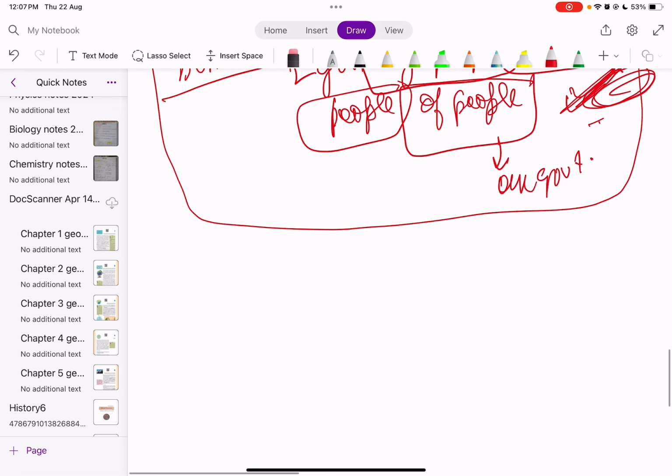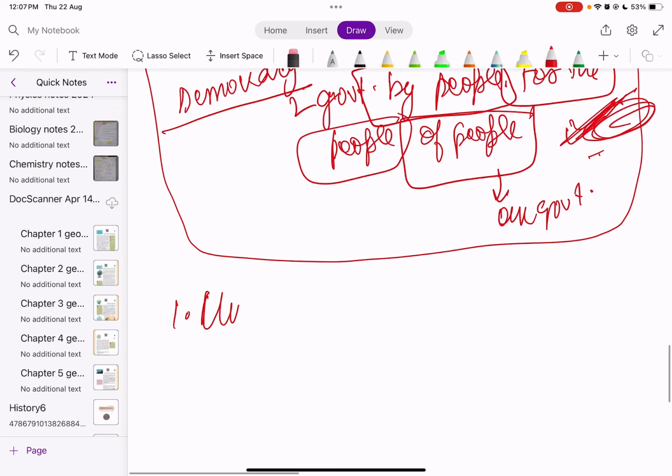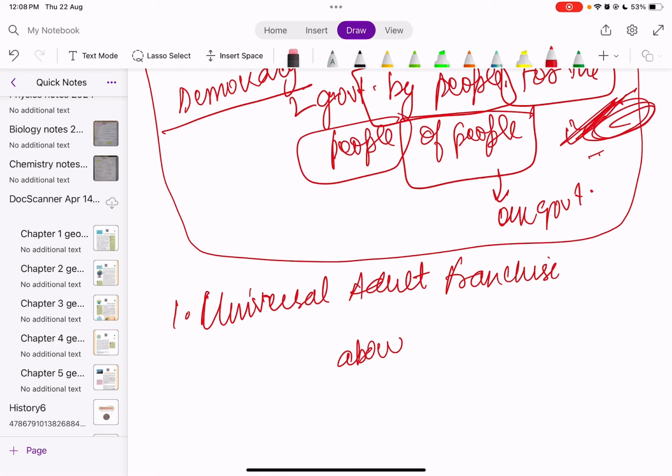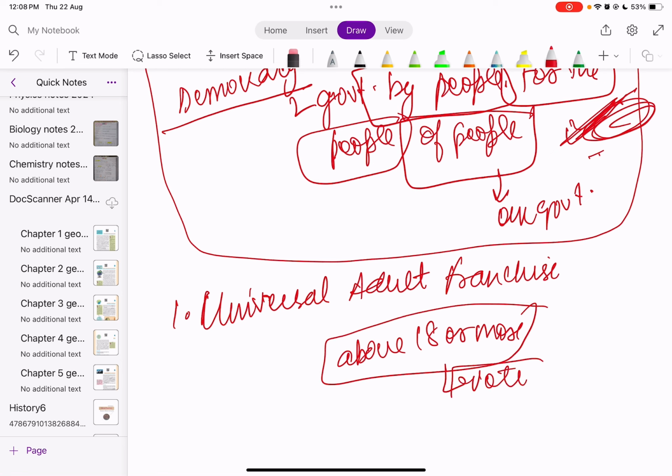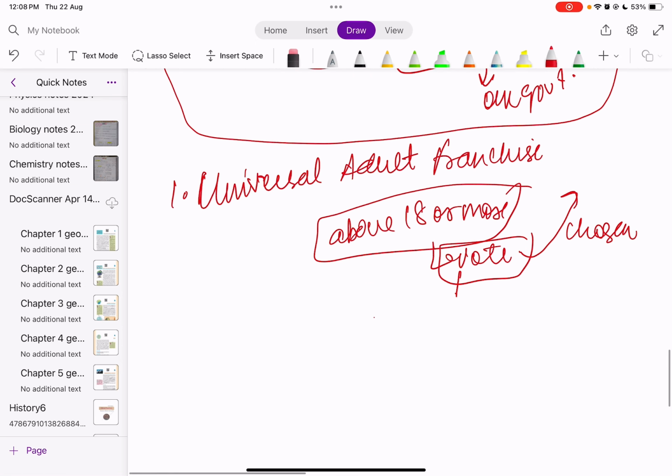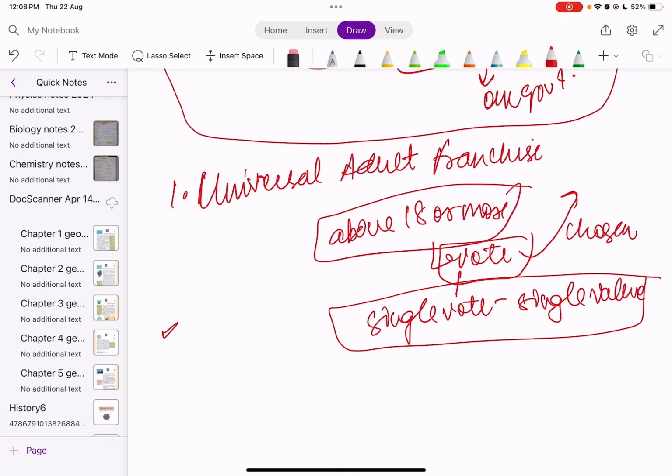And one more aspect that we can look into about democracy is universal adult franchise, which says that anybody who is above the age of 18 or more has the right to vote. Vote means the rulers will be chosen by them. Along with that, a single vote has a single value. It means everybody is equal. Even the person who is earning in crores has one vote, one value, and you can take somebody who is a teacher, has one vote, one value.